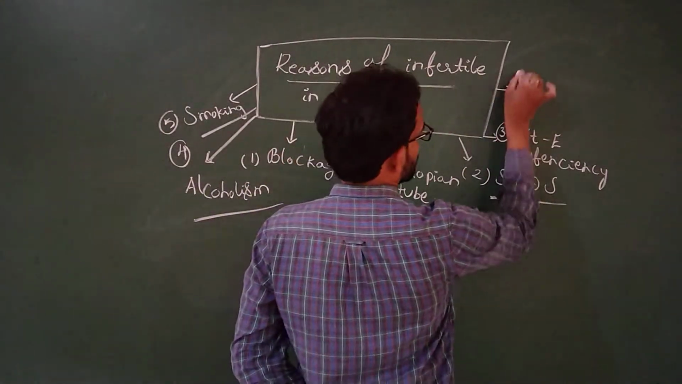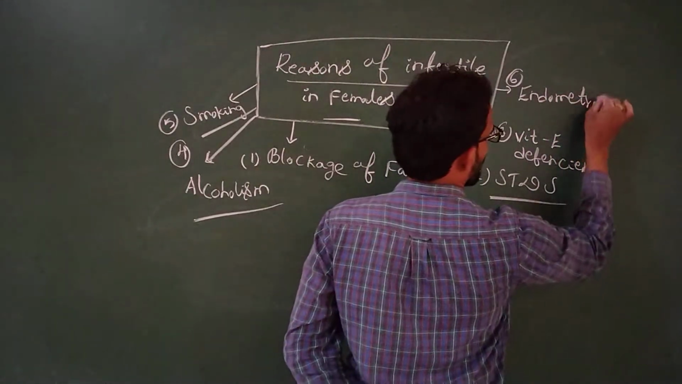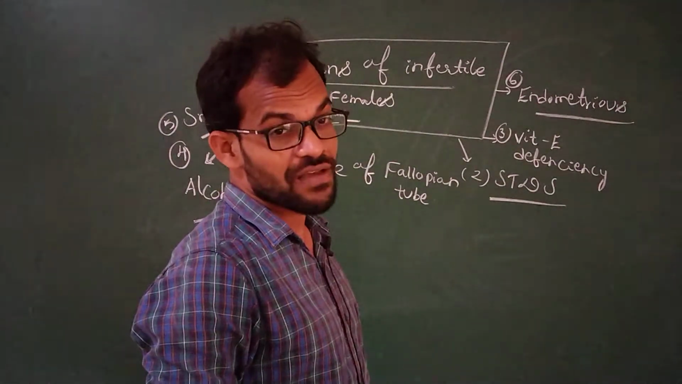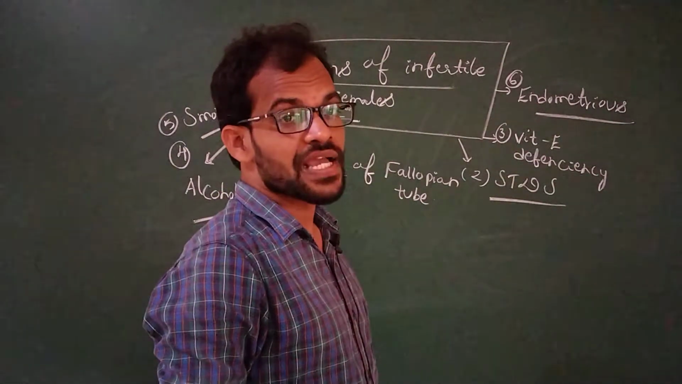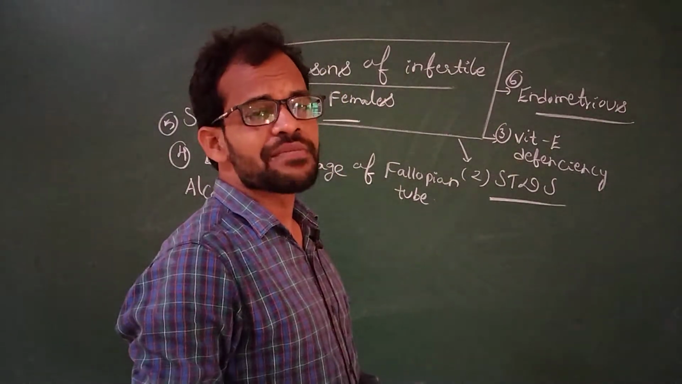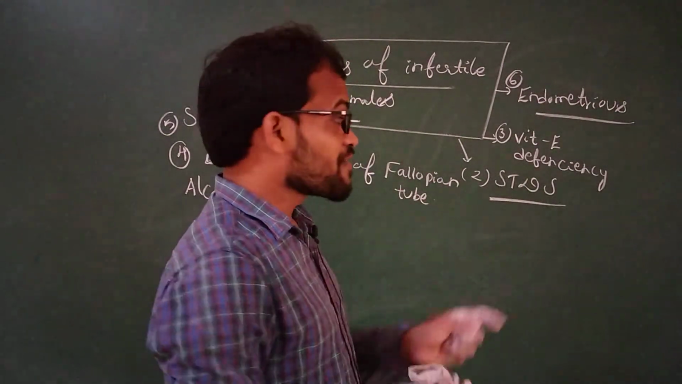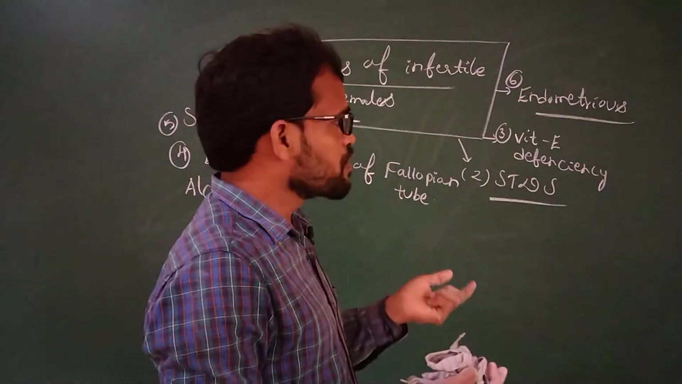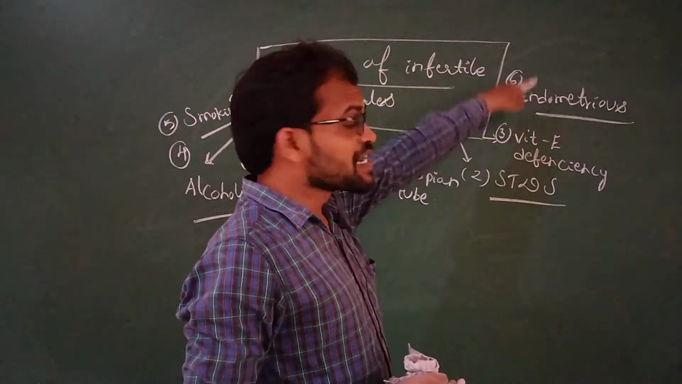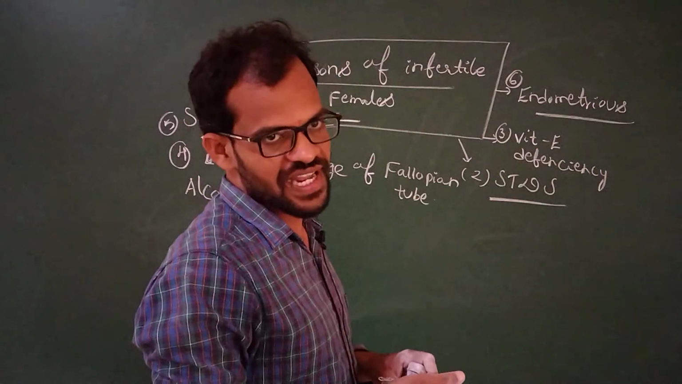Other problems of the female: endometriosis. The endometrium is ruptured. It is not suitable for the fusion of male gametes and female gametes. What is the main function of the endometrium? The endometrium is a suitable place for the implantation of the baby. Whenever the endometrium is ruptured, there is no suitable place for the embryo to implant. That's why when a female's endometrium is ruptured, it also leads to infertility.